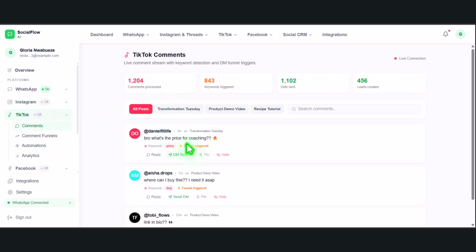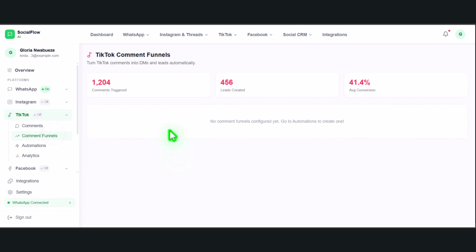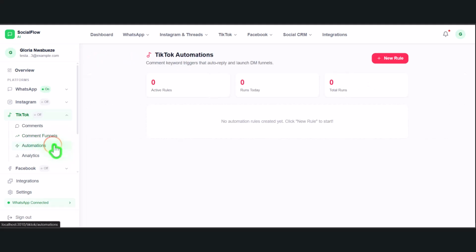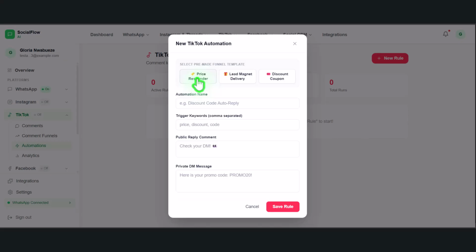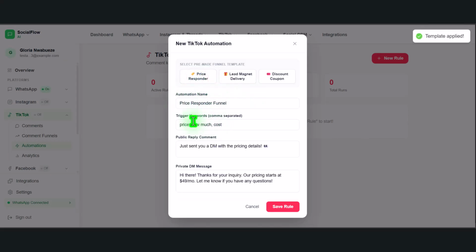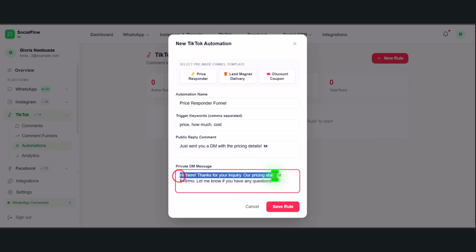I have these comments already. I have comment triggered, lead generated and average conversion, because most of these comments can be overwhelming. So I can create a new rule, right? Price response, this is the automation rule. The trigger keyword is going to be price, how much, I want to buy, and so on. A reply you're going to send to them, and they are going to receive this: hi there, thanks for your inquiry, our price starts at, and so on.